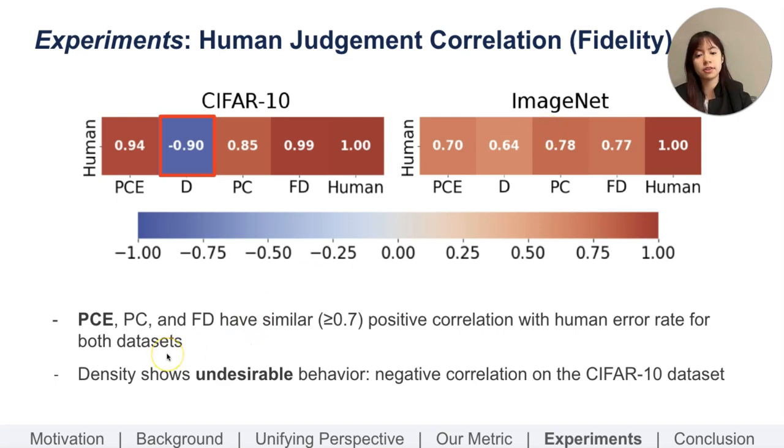We note that precision cross entropy, our measure, precision coverage, and Frechet distance have similar positive correlation with human error rate for both datasets. However, density shows undesirable behavior, namely negative correlation on the CIFAR-10 dataset, while a positive correlation on the ImageNet dataset, which shows an inconsistency that is undesirable for grading.